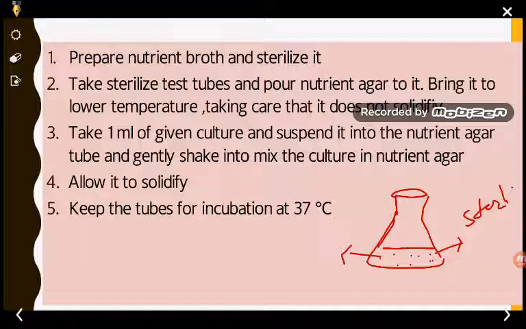Now we have to take a sterilized test tube and pour the nutrient agar. It is hot, that's why it is not solidified.